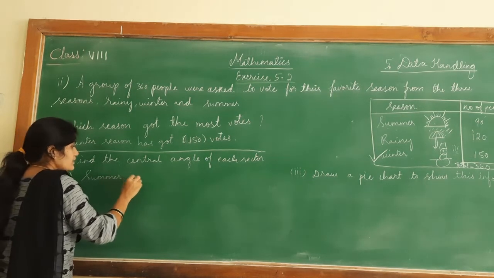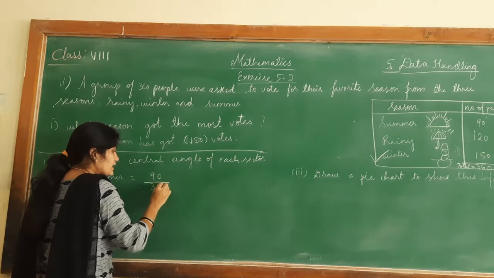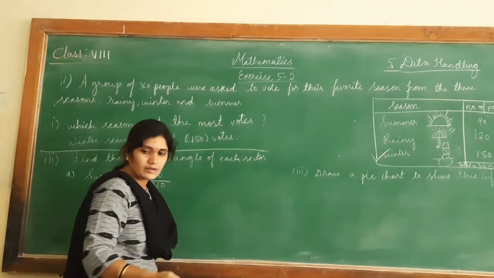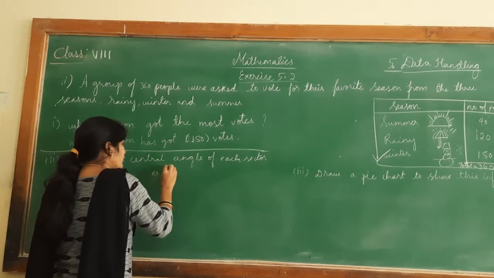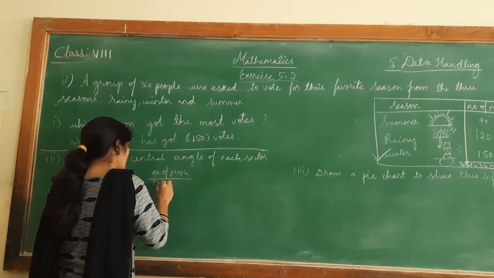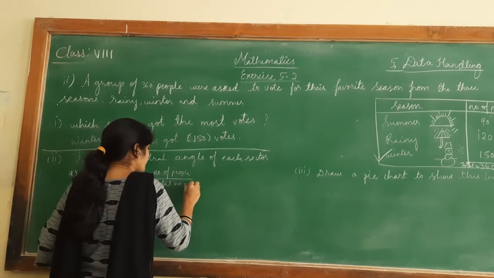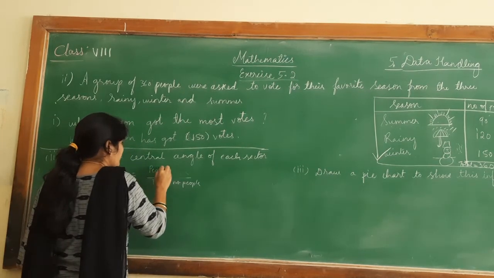Summer season has number of people 90. I will write the number of people divided by total number of people.